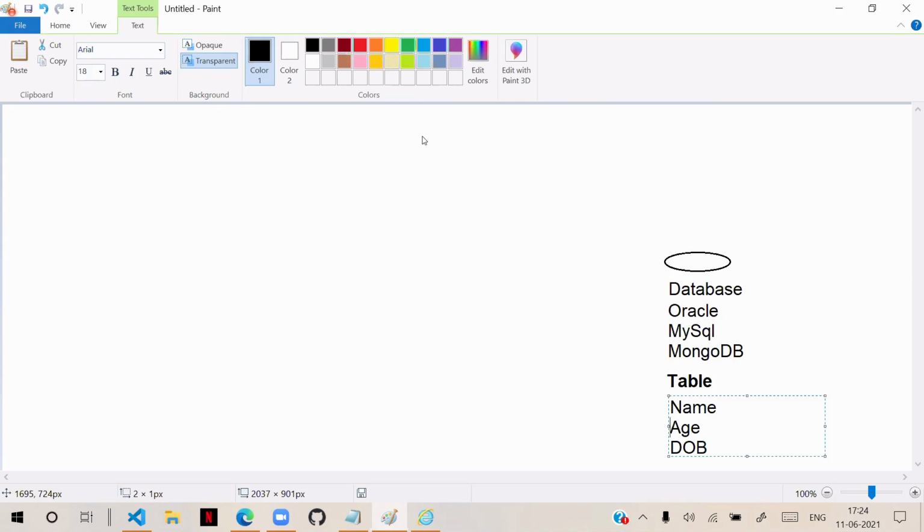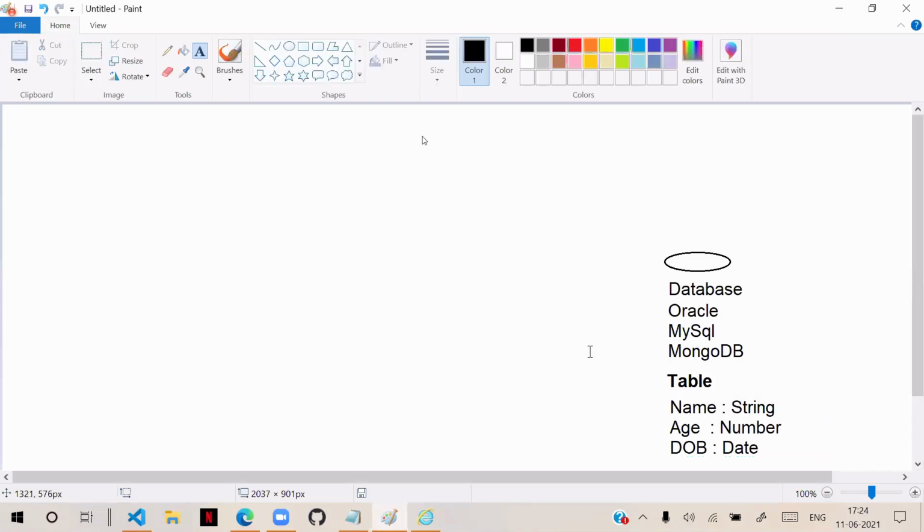Name is a string, age is a number, and date of birth is a date type. Now the point is, this is the type of data we are expecting in the database.